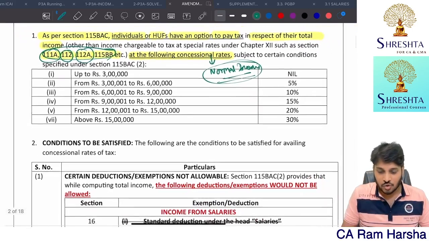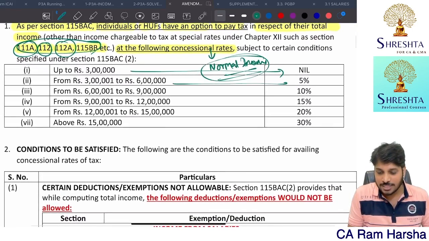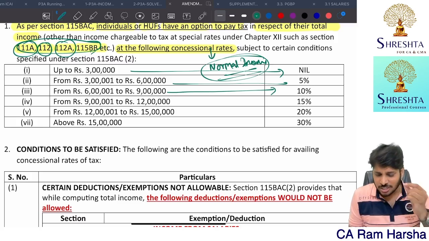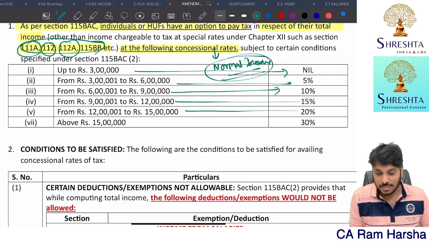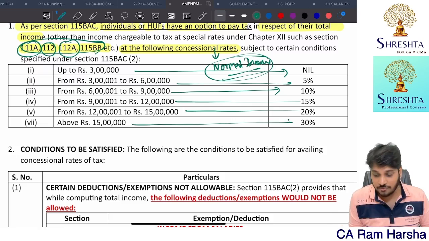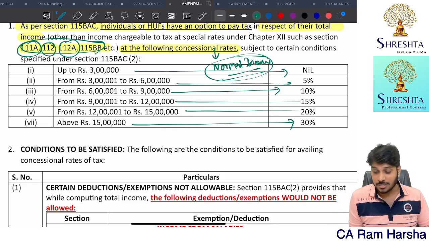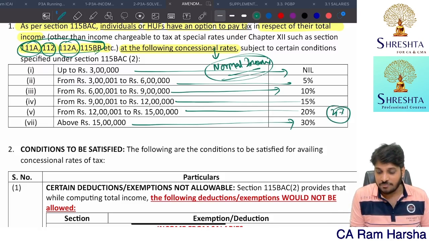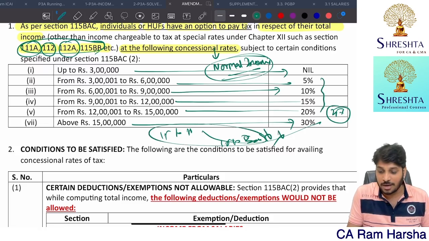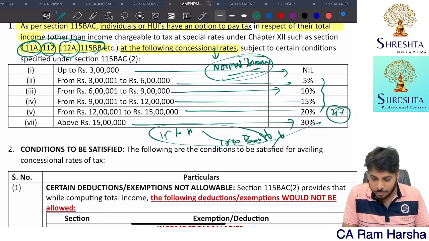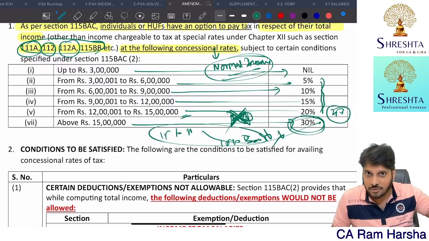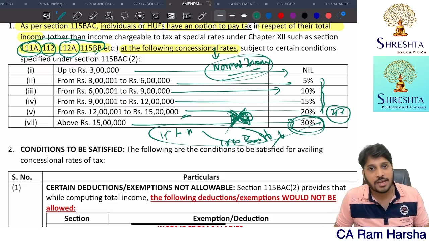Up to 3 lakhs, 0; 3 to 6 lakhs, 5%; 6 to 9, 10%; 9 to 12, 15%; 12 to 15, 20%; only if the income crosses 15 lakh, 30%. Some students by mistake think after 15 there is 25% for 15 to 18 and 30% above 18. Don't mug up a 5% increase. Up to 15 lakhs only, 5% increase. The moment it crosses 15, straight away 30%. The 25% slab rate is not there. Earlier we had a 25% slab rate, but now it is not there.